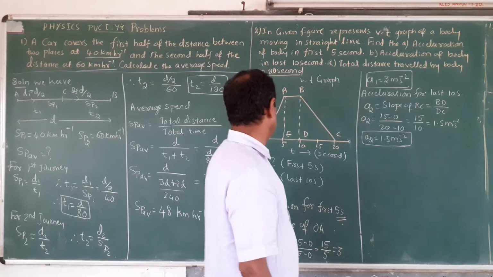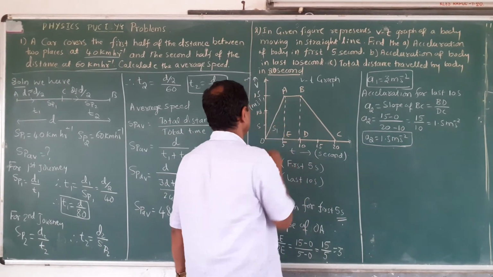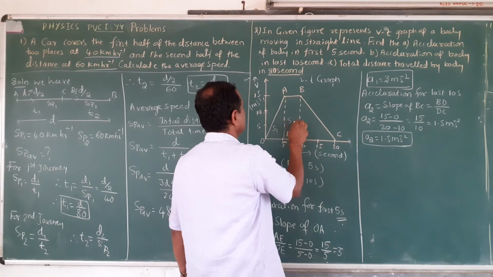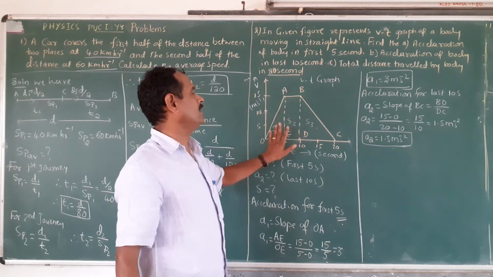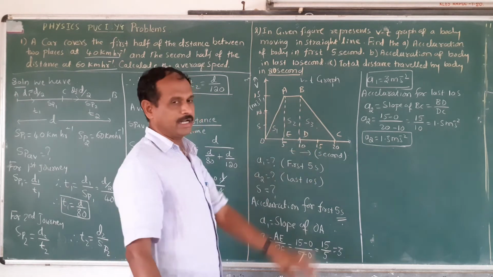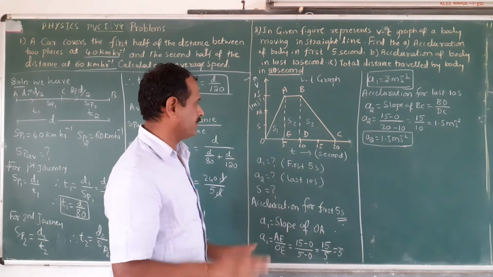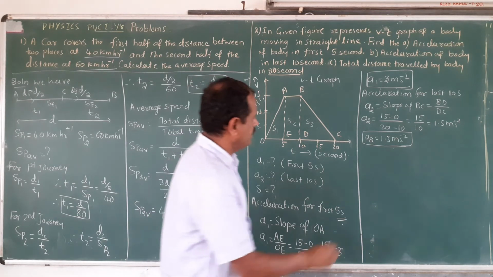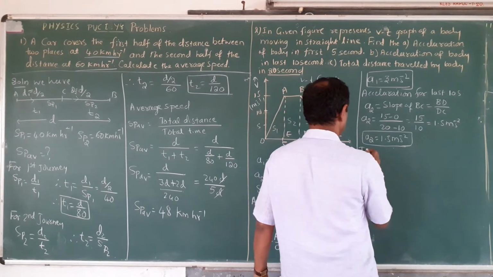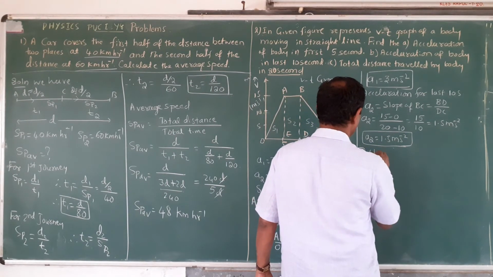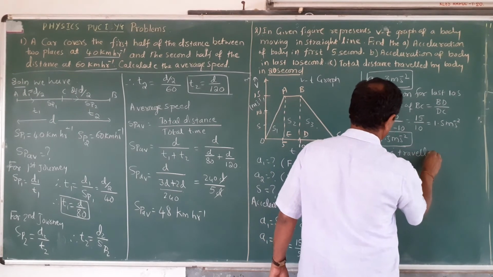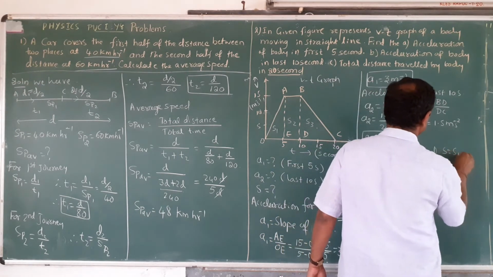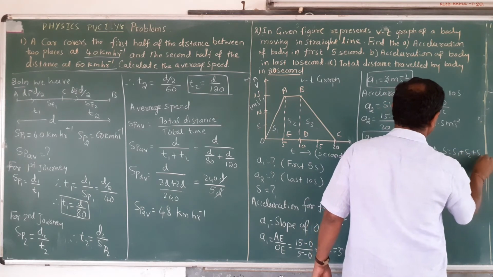Distance. Now this distance is said to be S1, this distance is said to be S2, and this distance is said to be S3. You calculate the area under all this, whatever it is, as you want. Distance traveled: S is equal to S1 plus S2 plus S3.